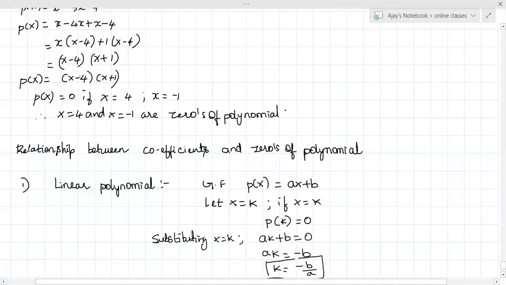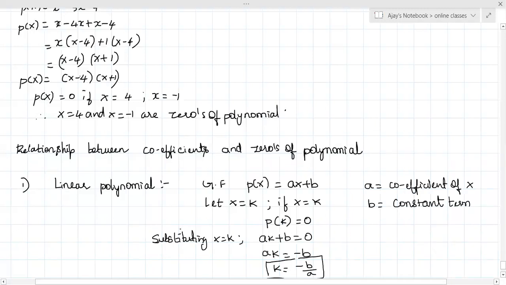What is a here? A is called the coefficient of x, right? B is called what? Constant term.